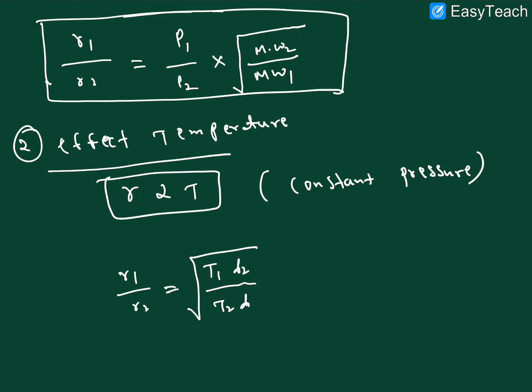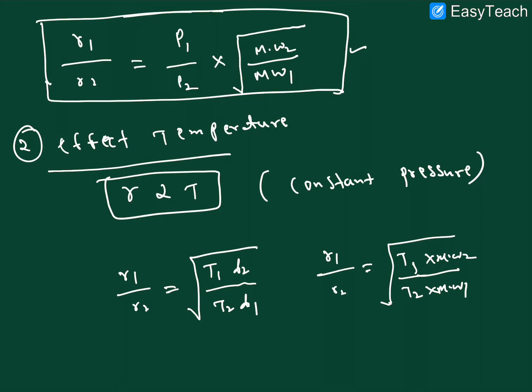We can take density here, D2 by D1, and molecular weight, the same formula, right? So R1 by R2 is equal to the square root of T1 by T2 into molecular weight of 2 by molecular weight of 1. So molecular weight is inversely proportional, density is inversely proportional, temperature is directly proportional. We take temperature under the root, but pressure we take not under the root, right? I hope it is clear.